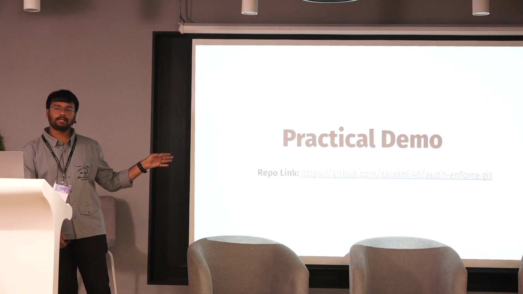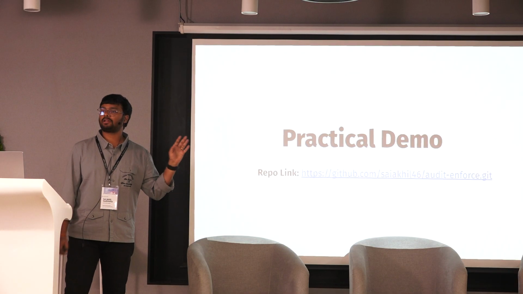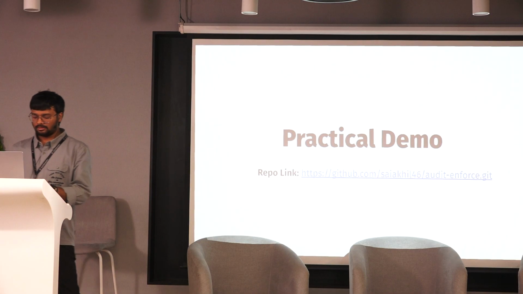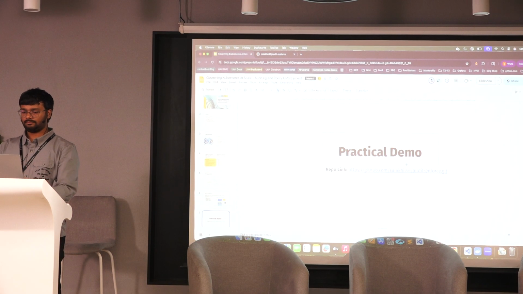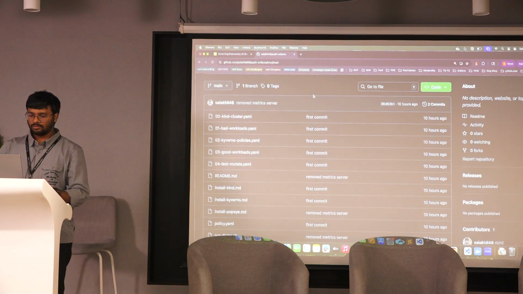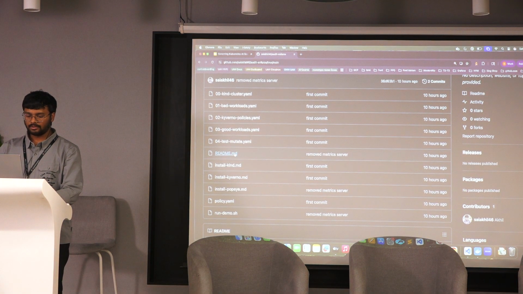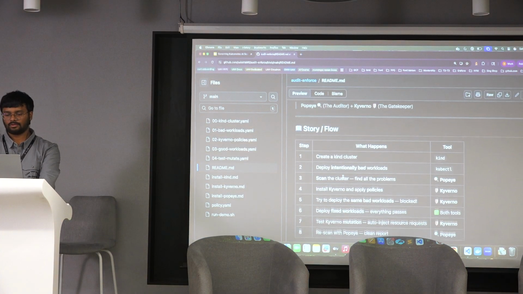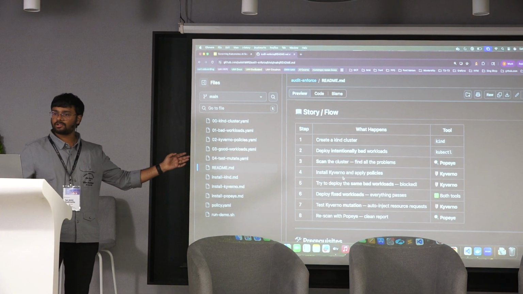Here I already created a repository with all the documentation and the manifest files that I will show you. We'll open this. Yeah, so this is the repository. We'll directly jump into the README file that I already created. So this is the demonstration flow.